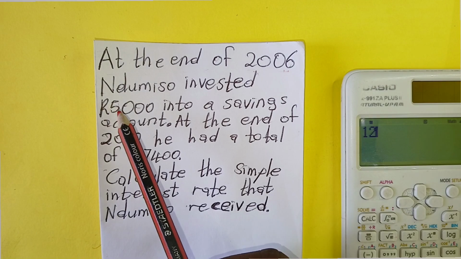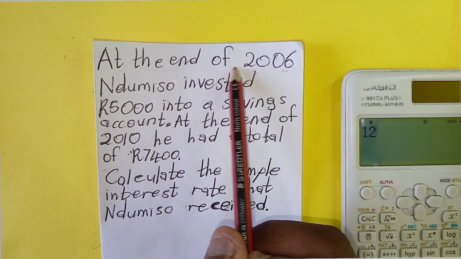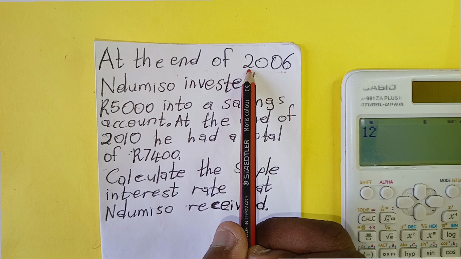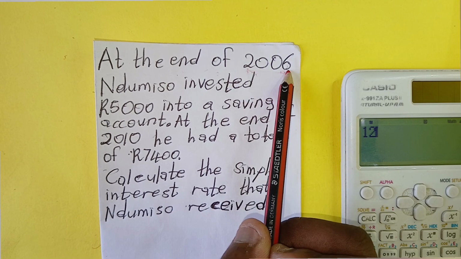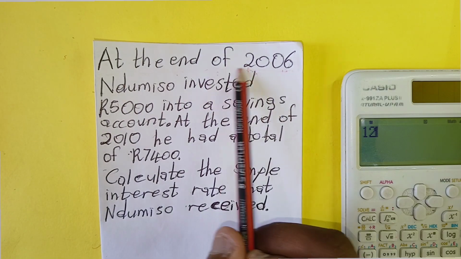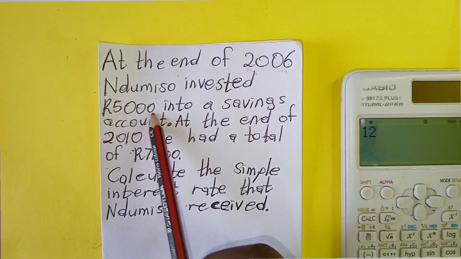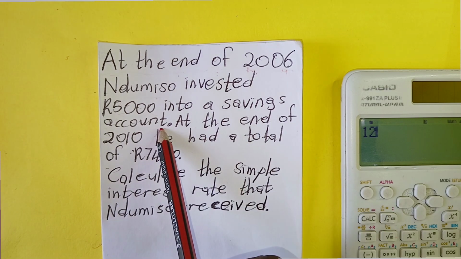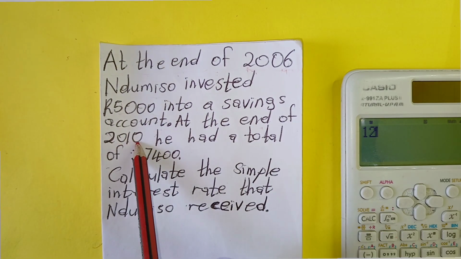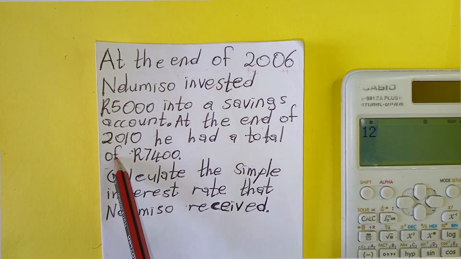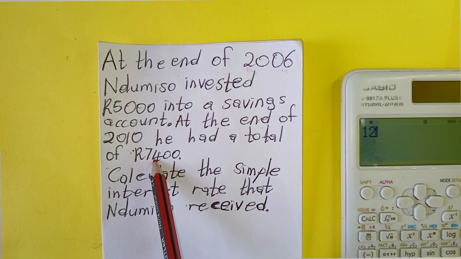So here's a question which says that at the end of 2006, Ndumiso invested 5,000 into a savings account. At the end of 2010, he had a total of 7,400.